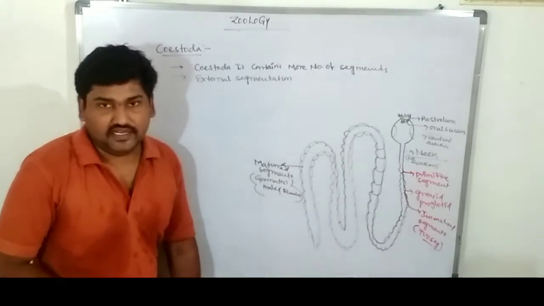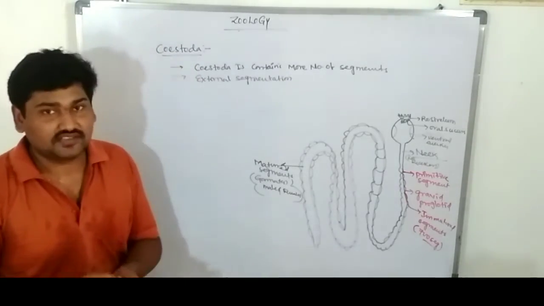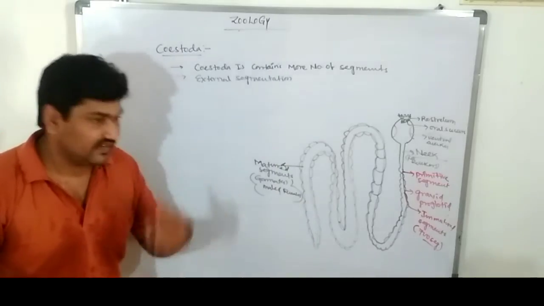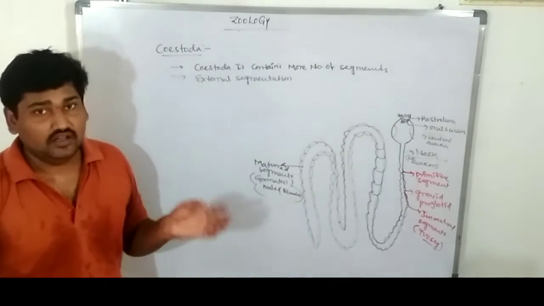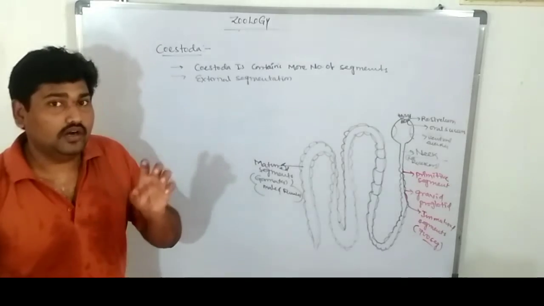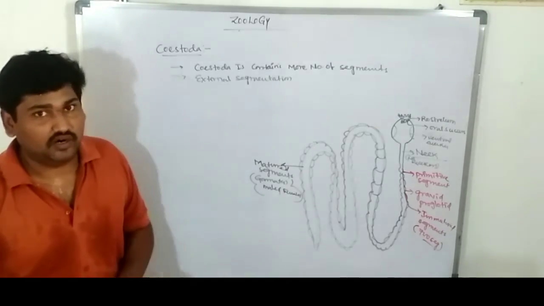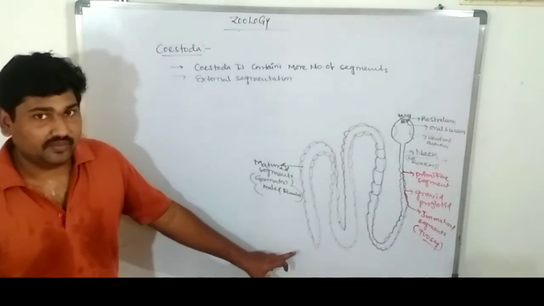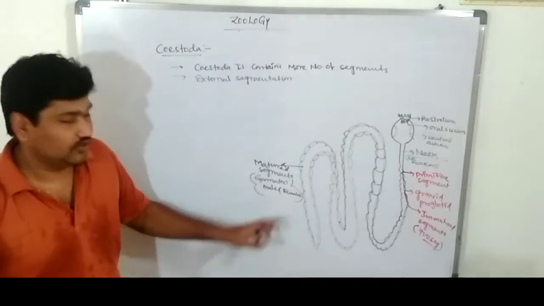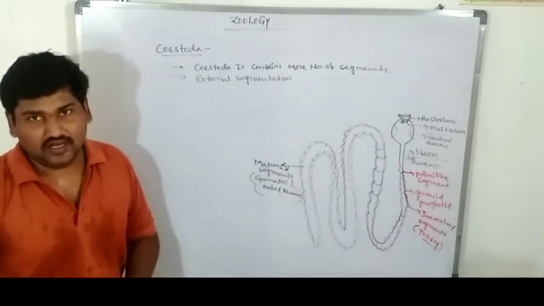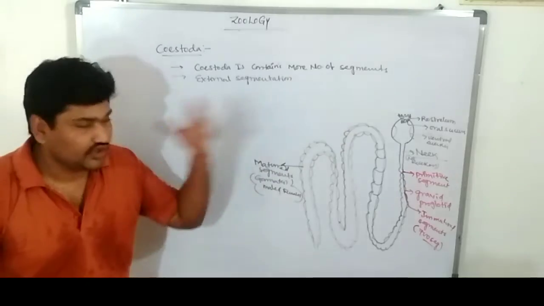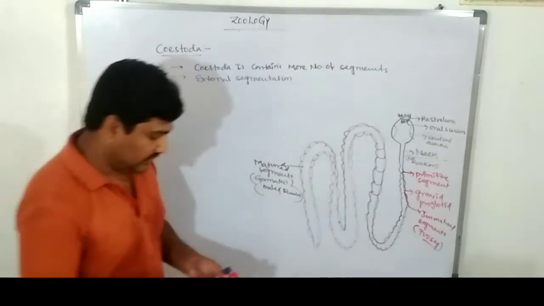In unfavorable conditions, the large posterior ones will be detached from the parasitic body and attach to any part of the body. They contain many male and female gametes that get together to form a complex and form a new individual, a new Taenia solium.